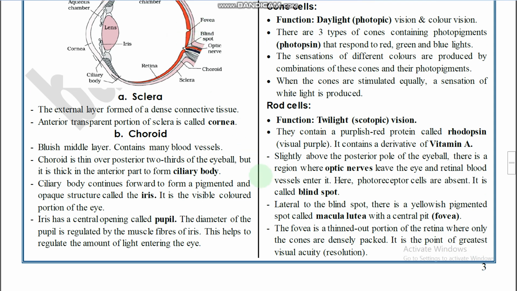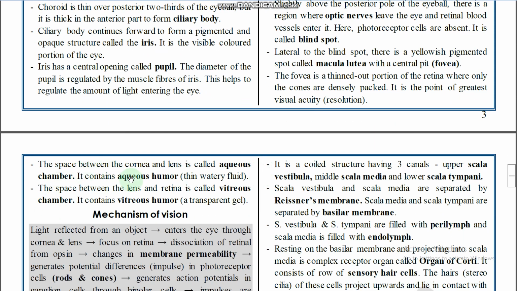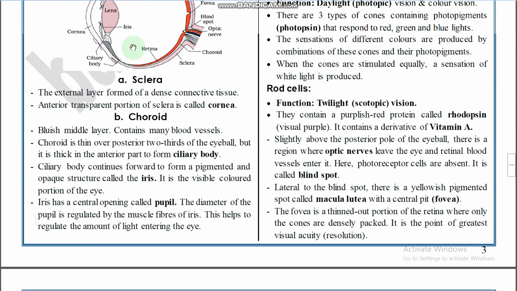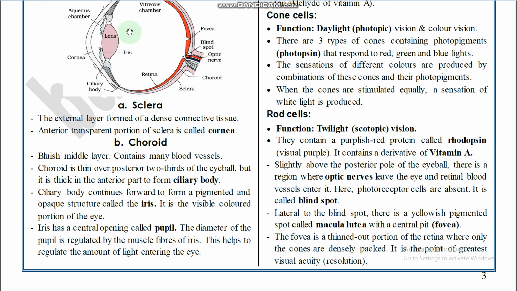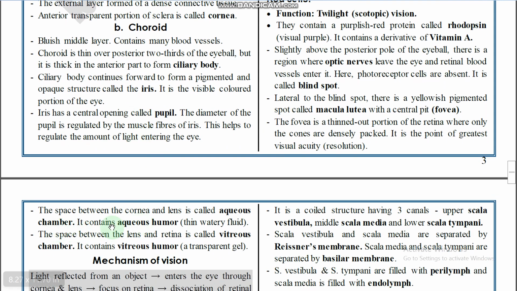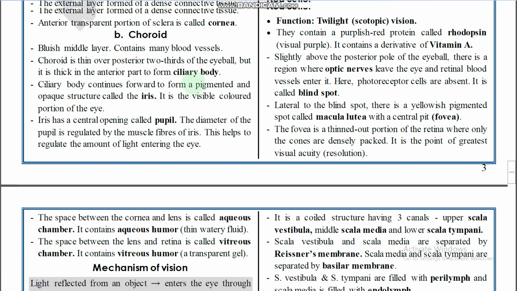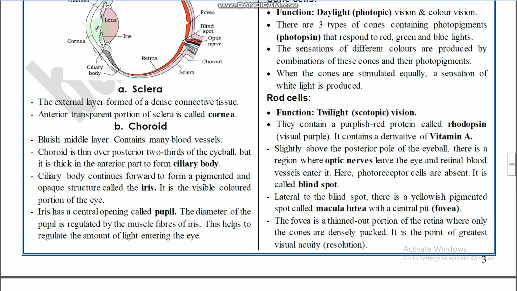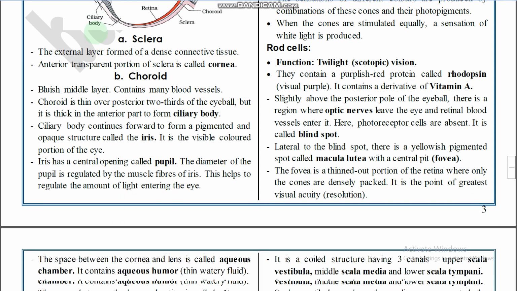So most important, right? Next one, the space between the cornea and lens is called the aqueous chamber. Between lens and retina is called the vitreous chamber. The aqueous chamber contains aqueous humor, a thin watery fluid, and the space between lens and retina is called the vitreous chamber, and it contains vitreous humor, a transparent gel.